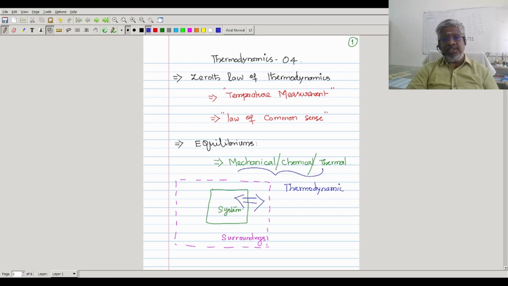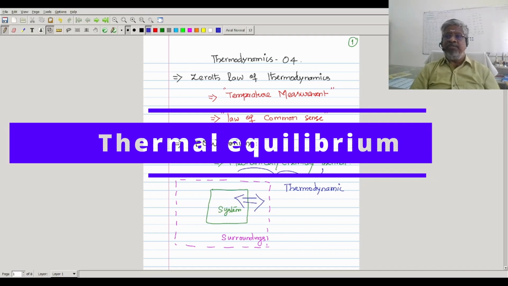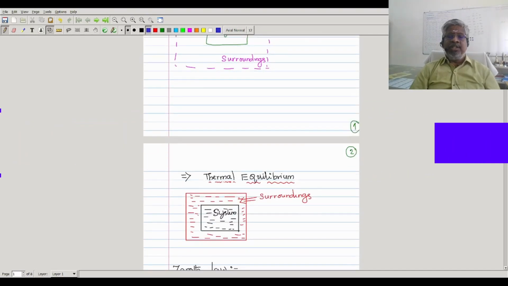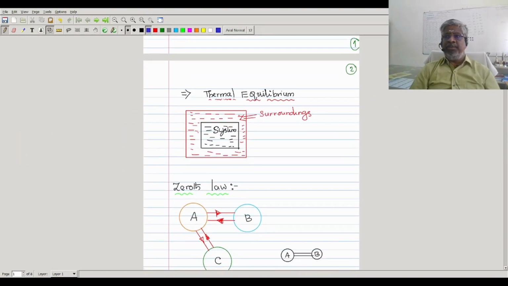So whenever you talk about interactions or equilibriums, you have to talk about the interaction between a system and its own surroundings. If a system is in equilibrium with its surroundings, then there won't be any interaction in terms of mechanical, chemical, and thermal. That is what we call thermodynamic equilibrium. In our zeroth law of thermodynamics, thermal equilibrium is the one which is very important. So now we'll see what thermal equilibrium is in detail.